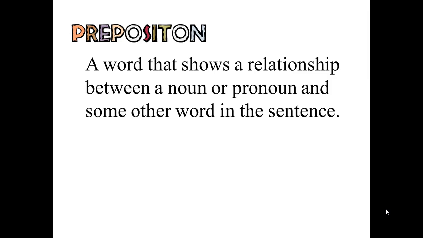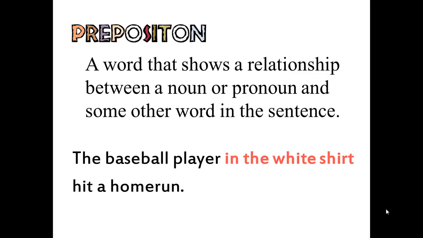Preposition. A preposition is a word that shows a relationship between a noun or pronoun and some other word in the sentence. That's pretty simple, right? You know what pronouns are, correct? Of course we do. We just discussed them a couple weeks ago. Example: The baseball player in the white shirt hit a home run. That's the preposition, in the white shirt, or the prepositional phrase, in the white shirt.